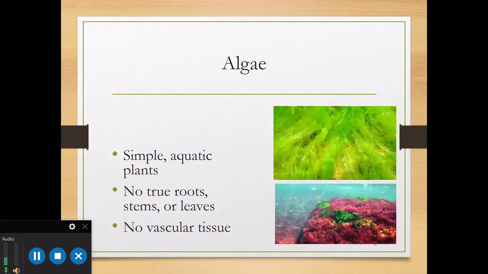They belong to several different divisions like chlorophyta, that is the green algae, phaeophyta, that's the brown algae, and rhodophyta, red algae. Algae contain various pigments that impart color to their body and hence are named according to their color as green algae, brown algae, and red algae.